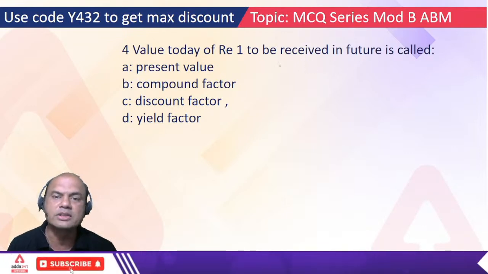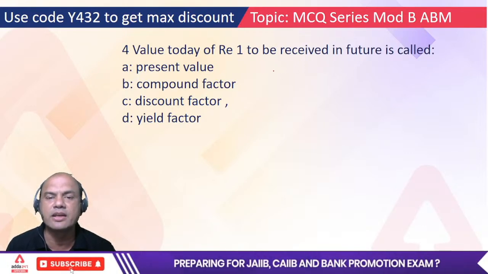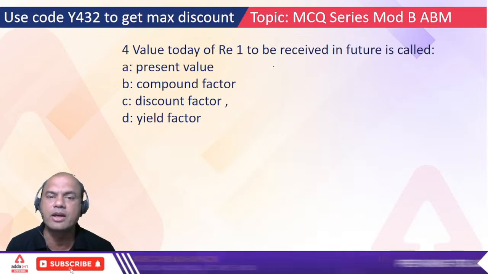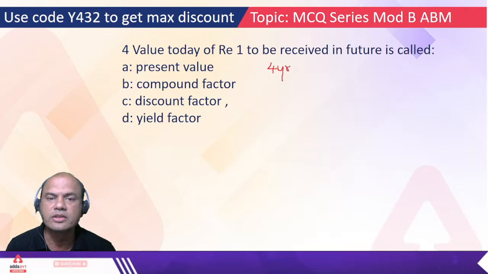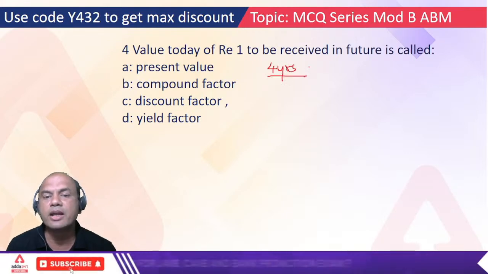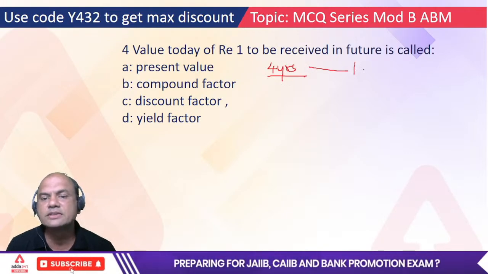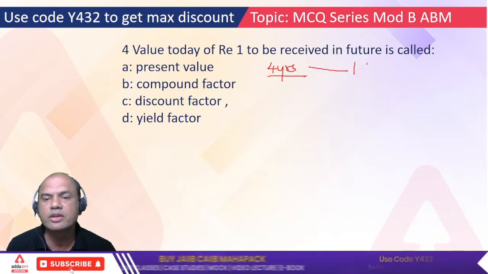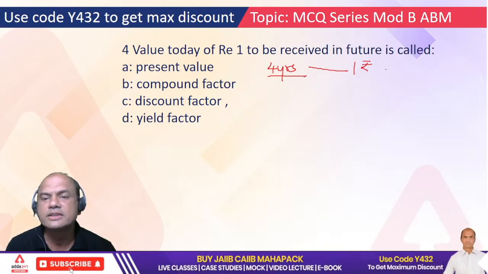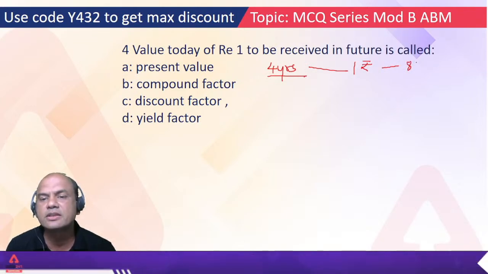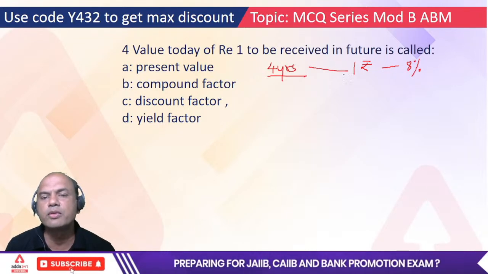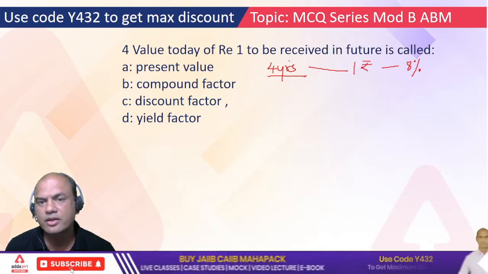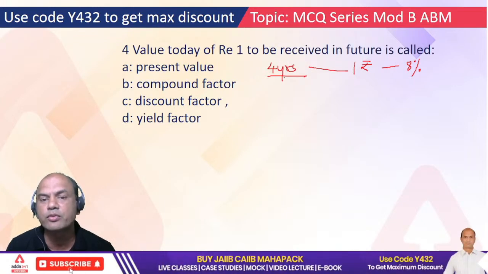Suppose I have to get rupee 1 after 4 years, and let's say the inflation rate is 8%. So what do you think the value of rupee 1 is, which I'll be getting after 4 years?